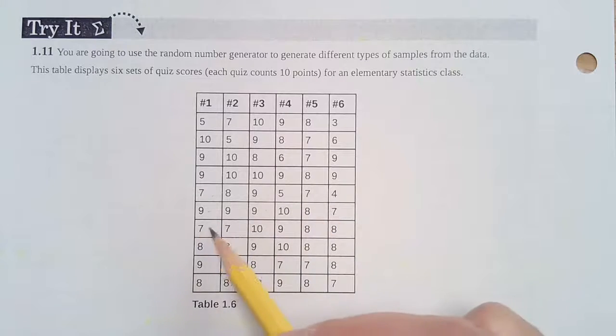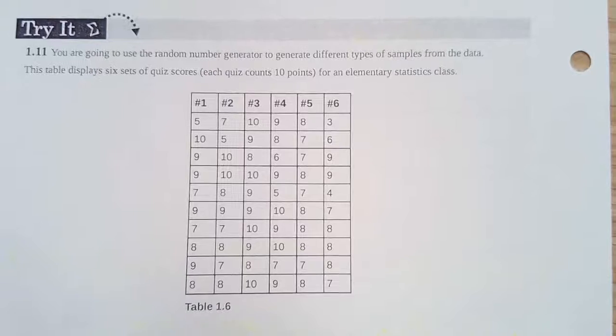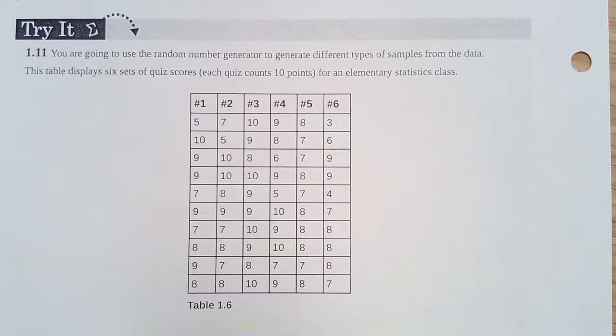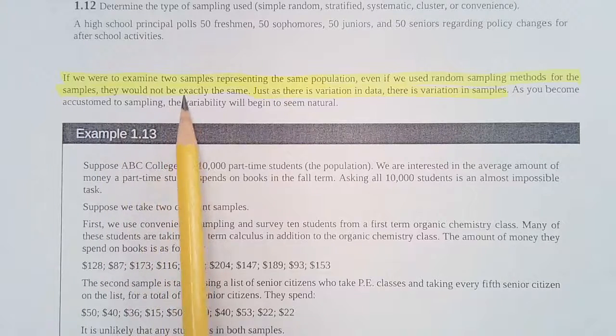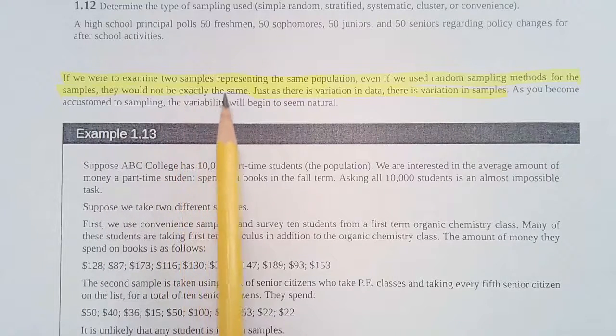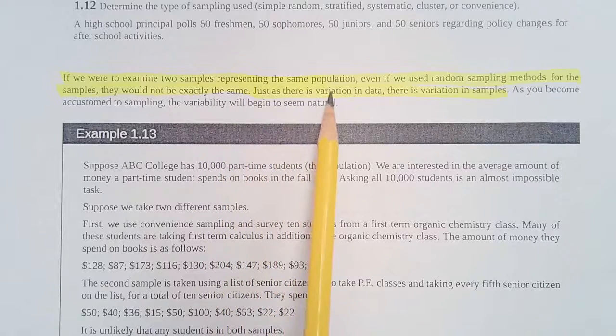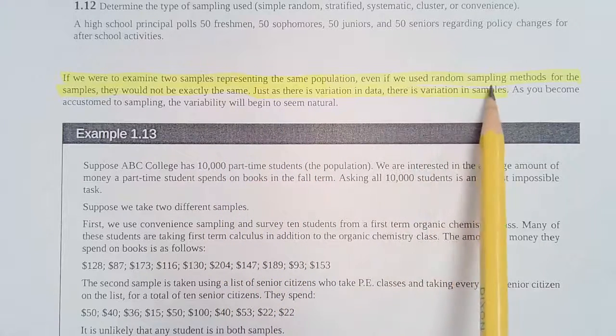All right, so now we're going to start leading into variation. If we examine 2 samples representing the same population, even if we used random sampling methods, the samples will not be exactly the same. So just as there is variation in data, there's variation in samples. So we will always have variation.